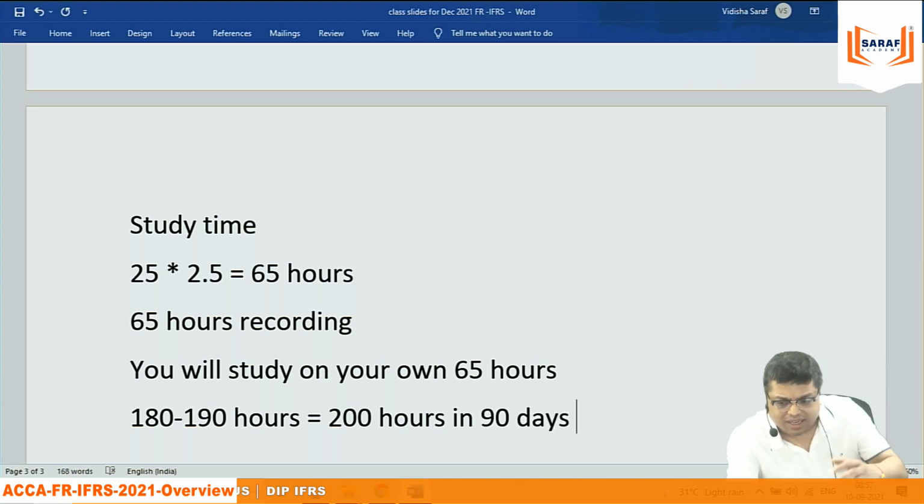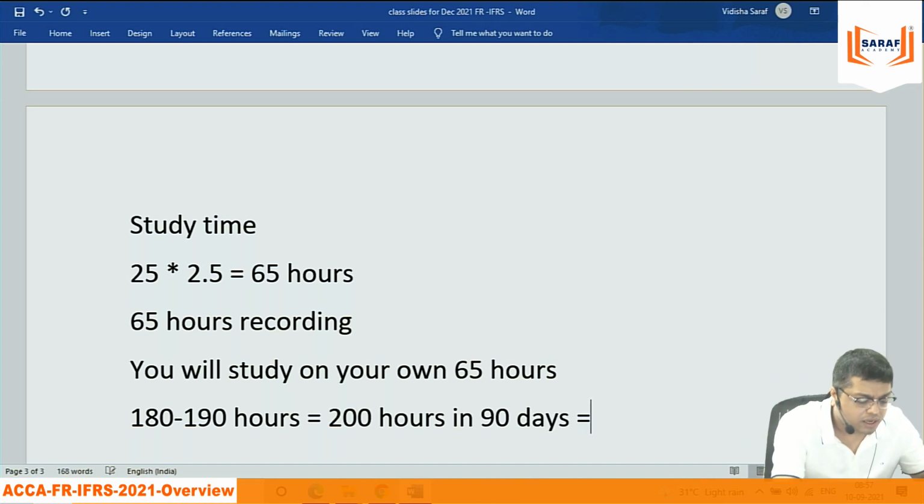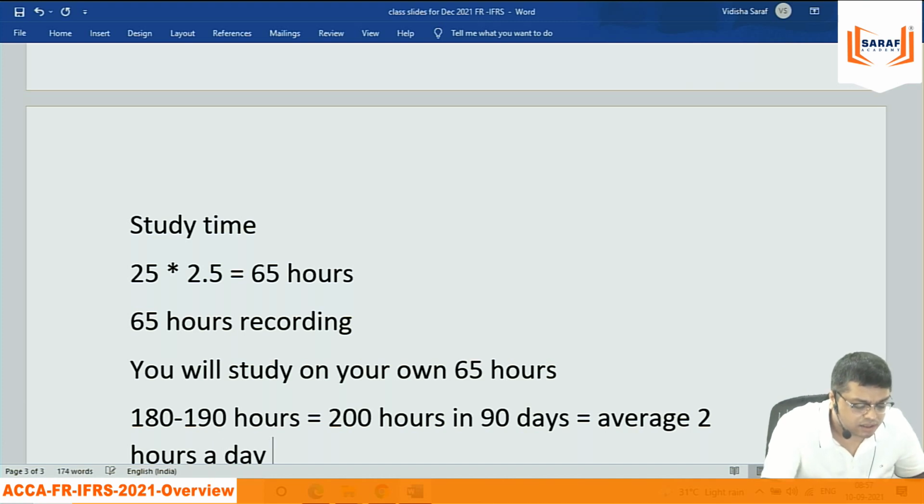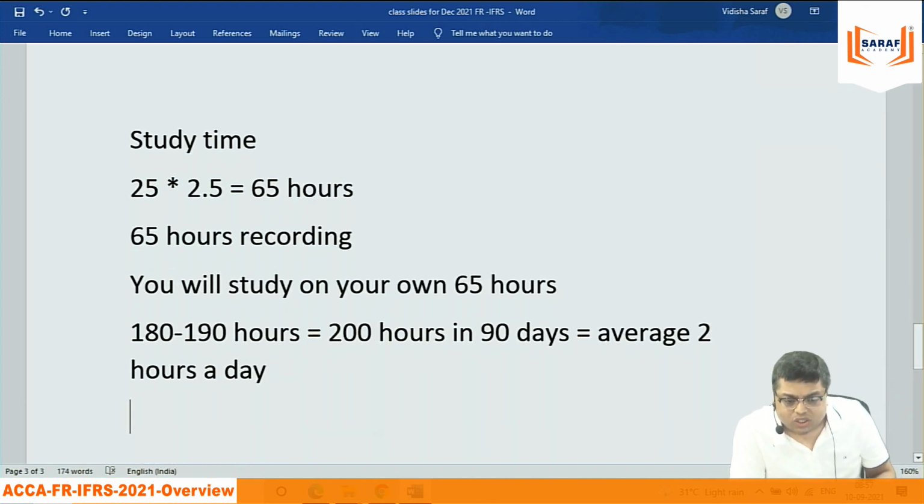Somebody will say, sir, is it possible to give the exam in December? Why not possible? Can't you study 2 hours on average? Maybe you are very busy. On weekdays you are studying 1.5 hours. Whatever shortfall you have, you make up on the weekend, Saturday, Sunday. Like that, on average you need to study 2 hours a day.